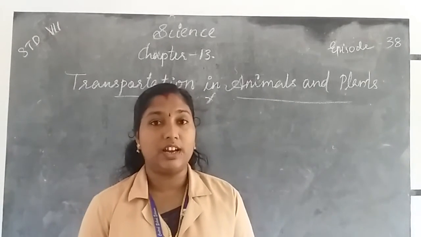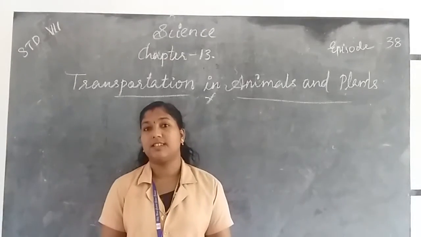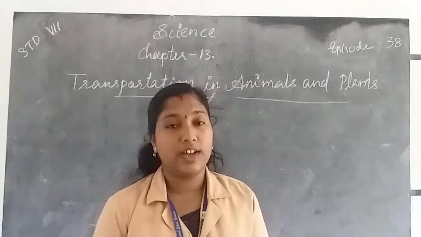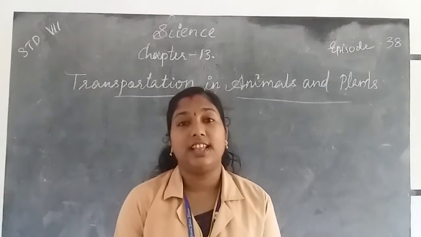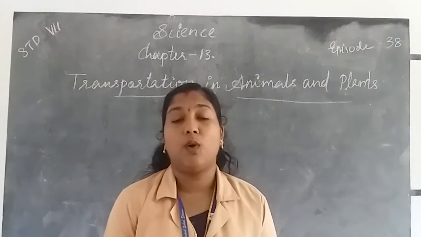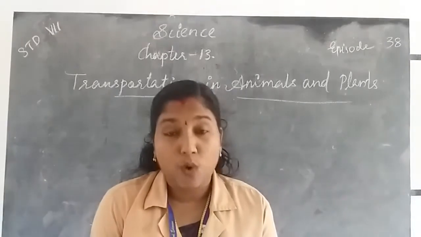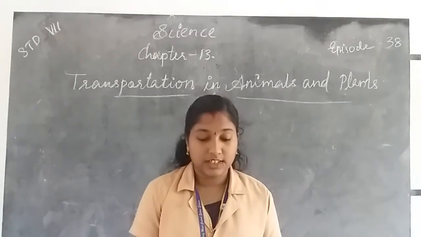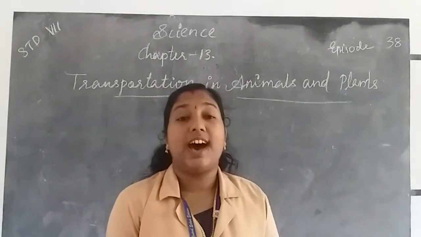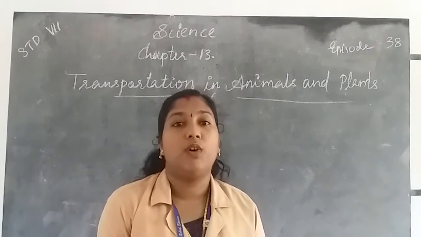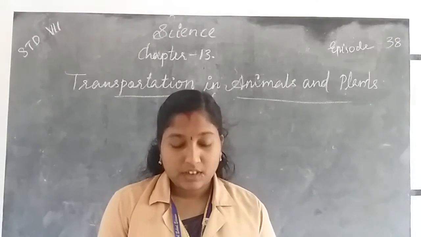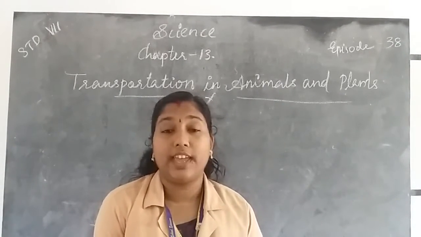Then next, what did we learn? Yes, we learned about blood vessels. Blood vessels are of two types, first arteries and then veins. Arteries carry oxygen-rich blood from the heart to all parts of the body. Also, the arteries have a thick elastic wall.